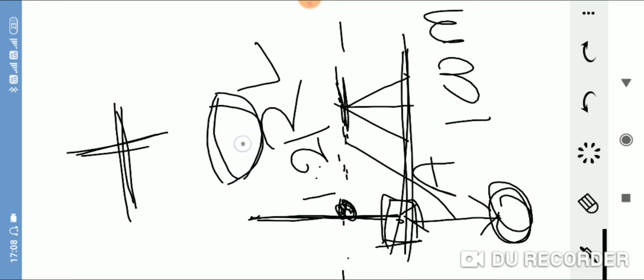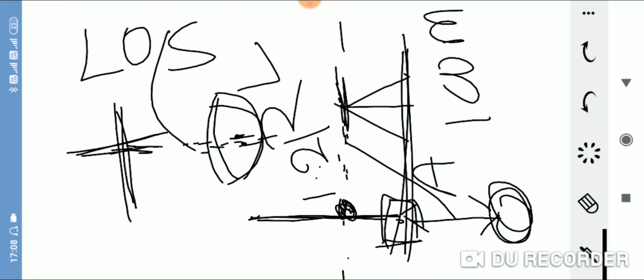The center of this object glass and the center of this crosshair are joined by a line. This line is called line of sight or line of collimation. So the line which joins the center of the object glass and the center of the intersection point of the crosshairs is called line of sight or line of collimation.